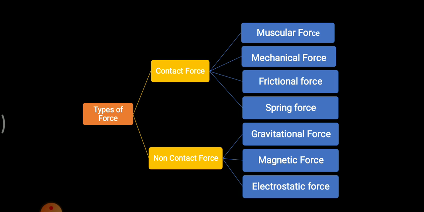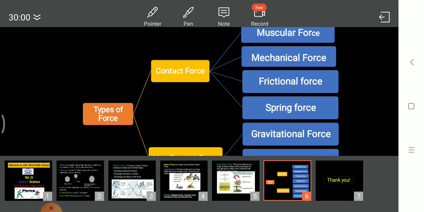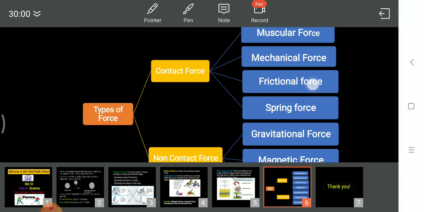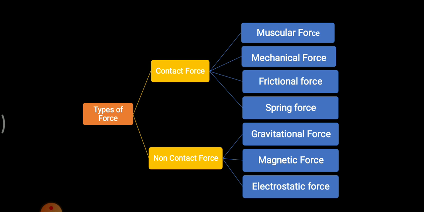Now, as we have discussed previously, there are certain types of forces, that is contact force and non-contact forces. So the flowchart of these two, contact and non-contact force, looks like this. Contact forces are usually muscular force, the force generated through muscles. Mechanical force means the force generated through machines. Frictional force, the force where there is a contact between two bodies. Friction is there because, as I said, an object stops moving. Spring force is also there, the force which is generated through springs.